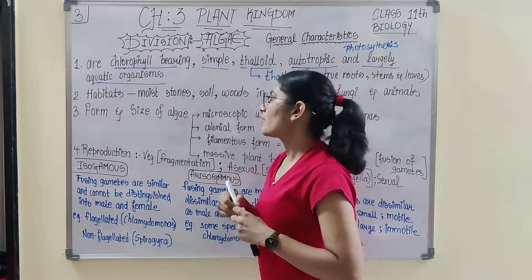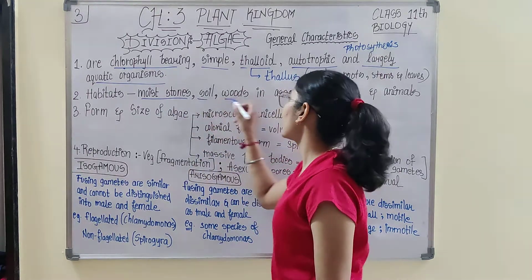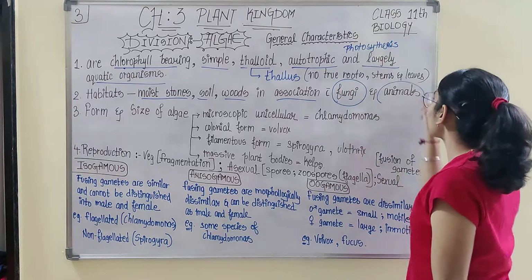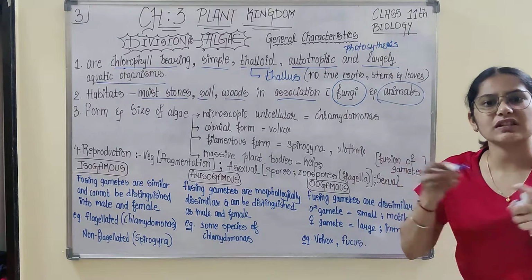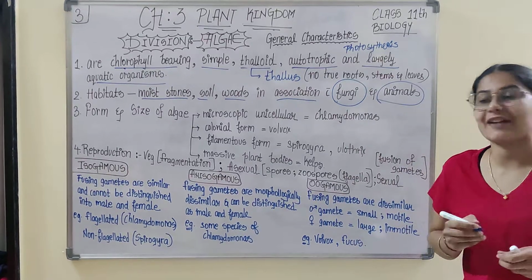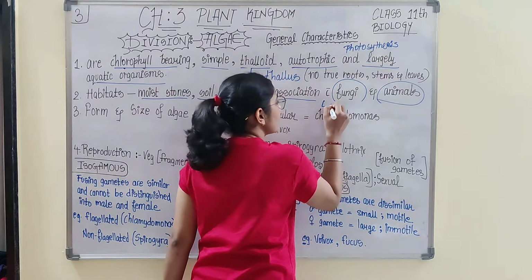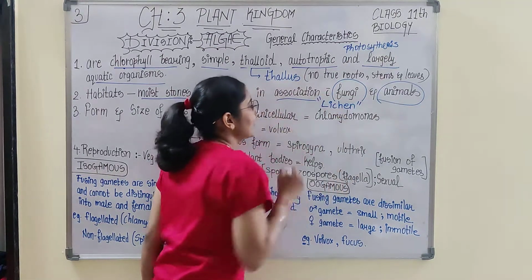Apart from this, what are the different habitats? Moist stones, soil, wood, in association with fungi and animals. When algae associates with fungi, that association is referred to as lichen.